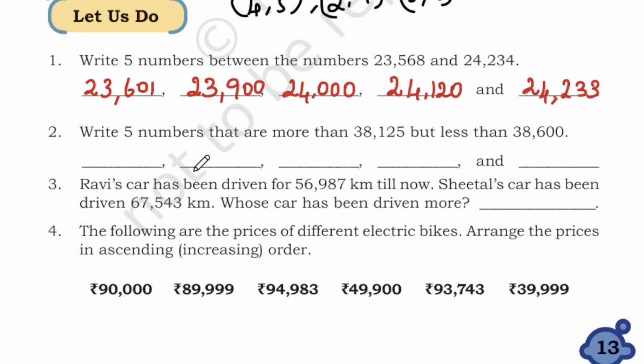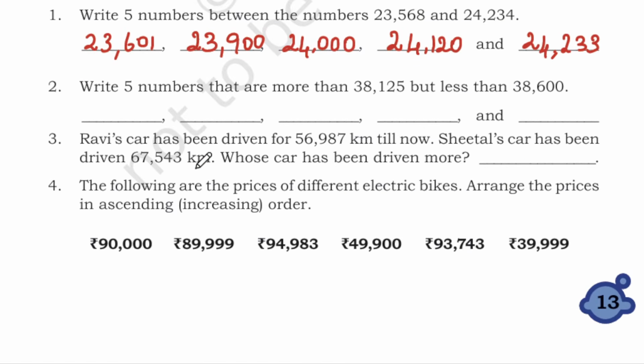Next, write 5 numbers that are more than 38,125 but less than 38,600. More than 38,125 will be 38,128.